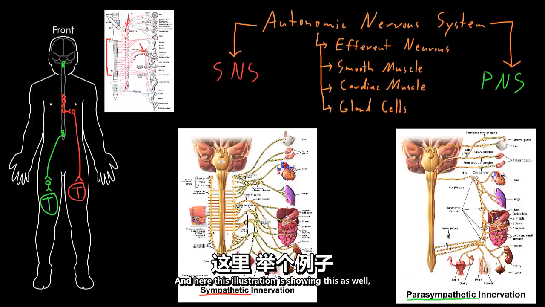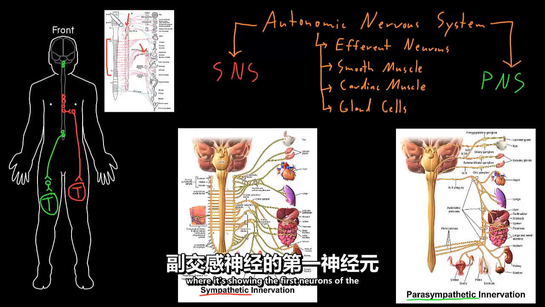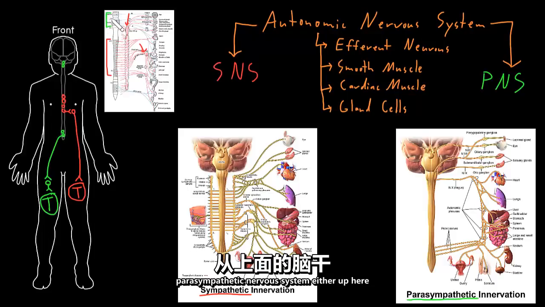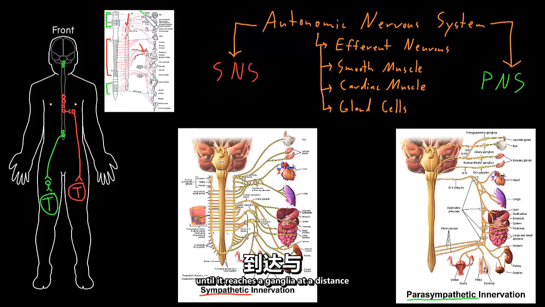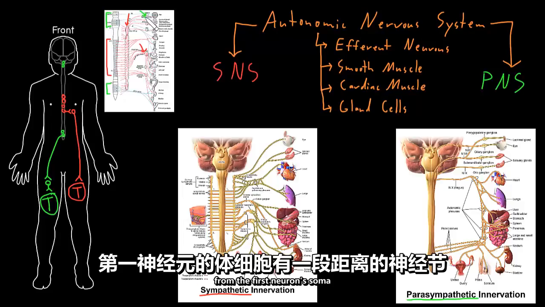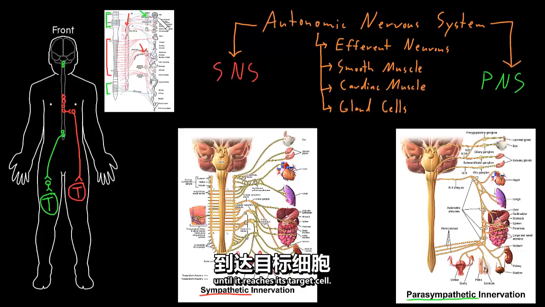I'll just write a big T here for target cell. And here this illustration is showing this as well, where it's showing the first neurons of the parasympathetic nervous system either up here in the brainstem or down here at the bottom of the spinal cord. And then it's showing these long axons on the first neuron until it reaches a ganglia at a distance from the first neuron soma, and then a shorter axon on that second neuron until it reaches its target cell.